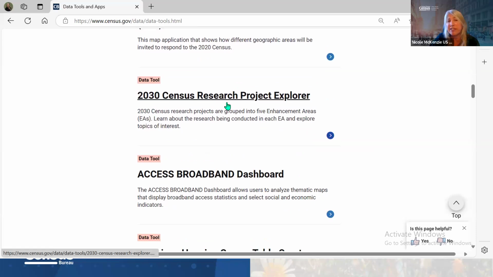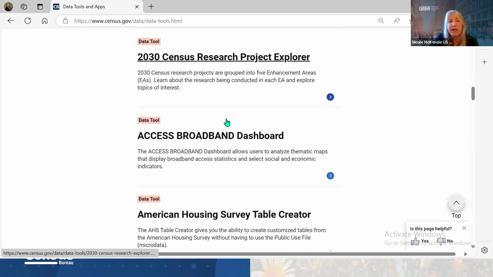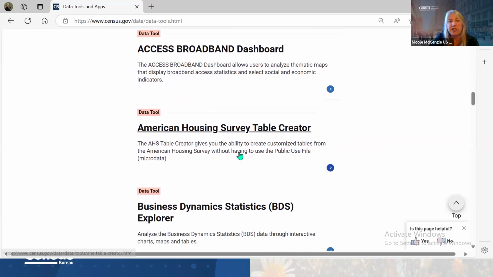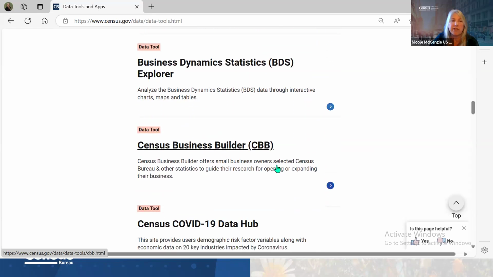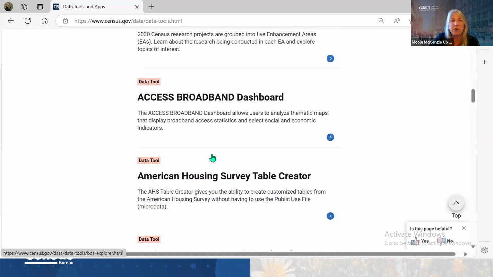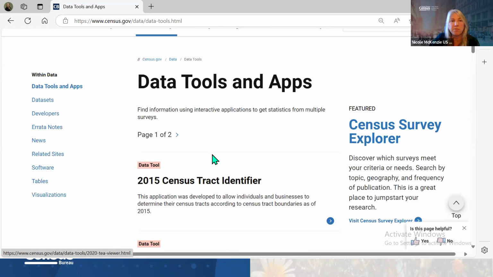We also have a 2030 Census Research Project Explorer, Planning Ahead, Access Broadband Dashboard. So these are all the tools, and you can get to a tool just by scrolling down this list. If there's something that looks interesting, you can click on it. It'll bring you right into the data tool. There's the Census Business Builder I was talking about. So those are the tools.